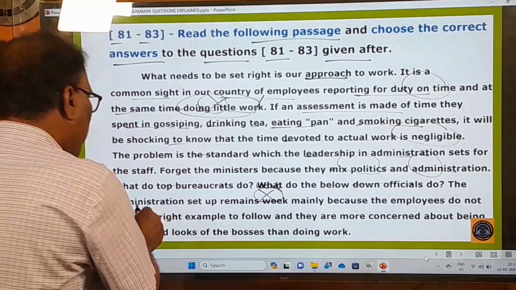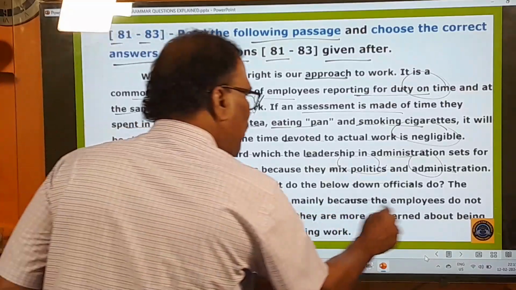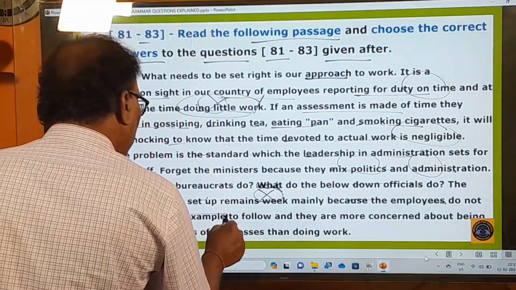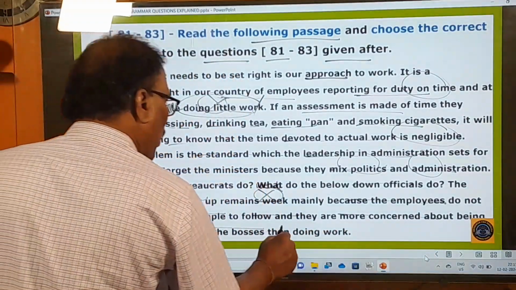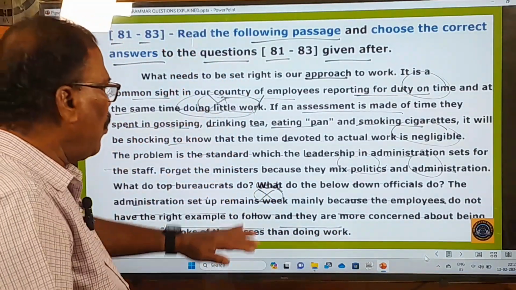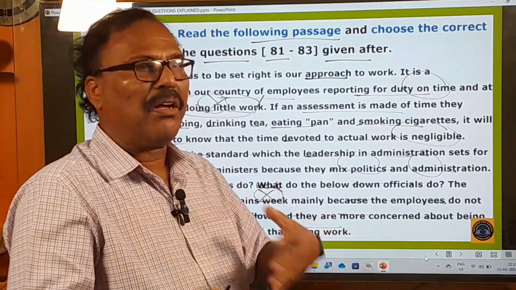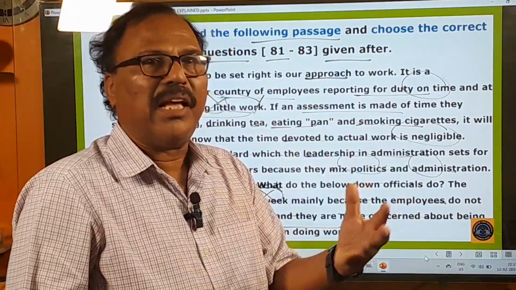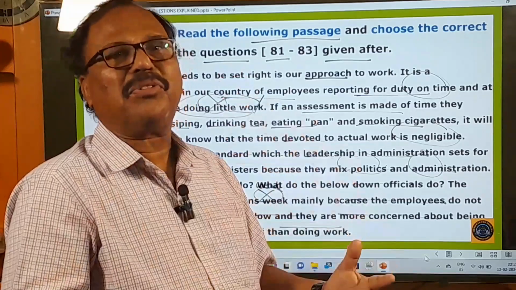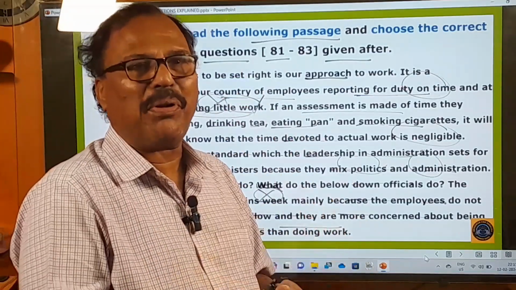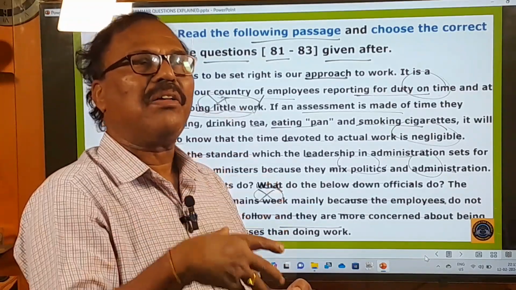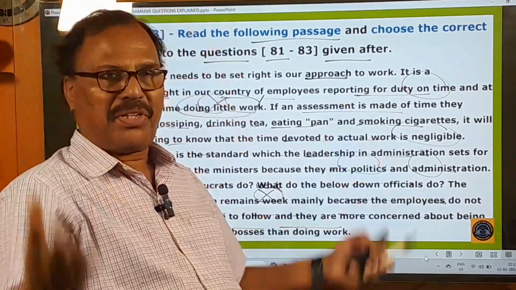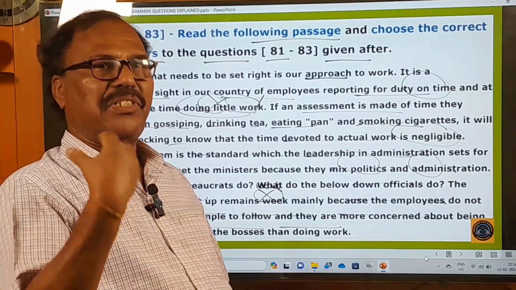Right. So our administration setup is very weak, mainly because the employees do not have the right example to follow. They are more concerned about being in the good looks of the bosses than doing work. So they don't devote their time to the work. They are not committed to their work. They don't do the work properly. Simply, they always try to be in the good looks and good books of the senior officials or higher officials, because of their vested interest's sake.